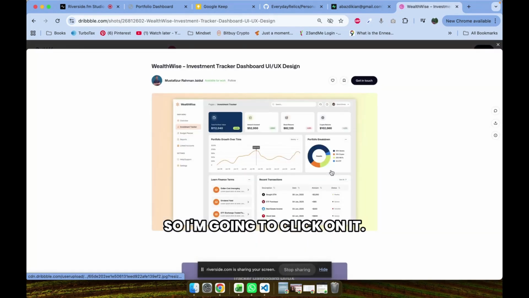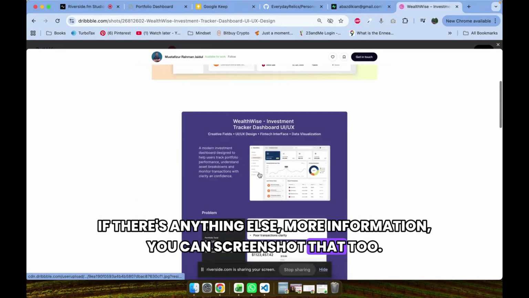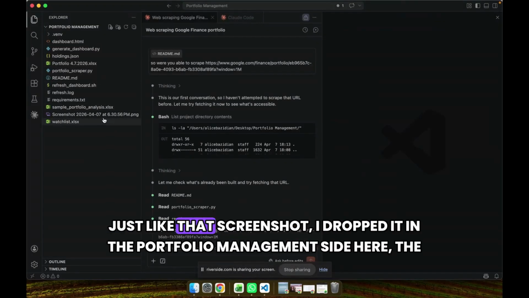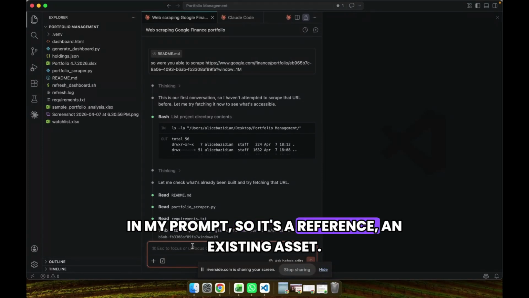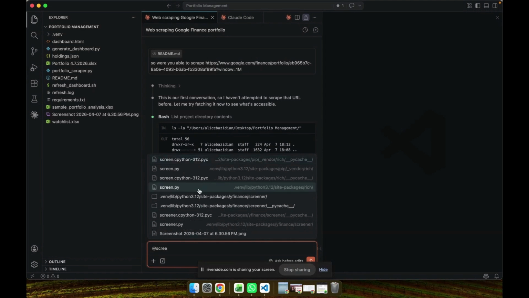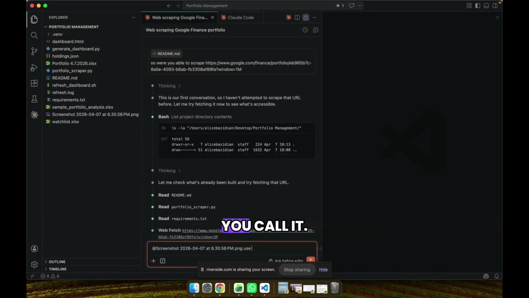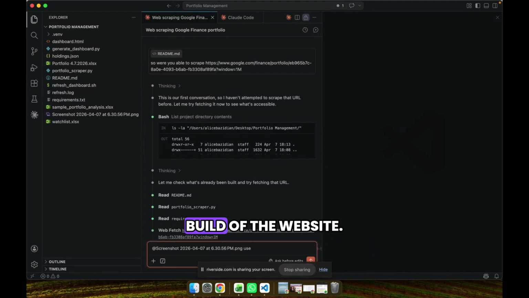So I'm going to click on it, and I can screenshot this. If there's anything else, more information, you can screenshot that too, and you can drop it in Claude Code right here directly, just like that screenshot. I dropped it in the portfolio management folder with all the files, and then I referenced it in my prompt. To reference an existing asset, you can just do at, and I said screenshot. Screenshot is right here. You can rename it to something better than screenshot, but it doesn't matter what you call it, as long as you reference the right name, it will be used in the build of the website.